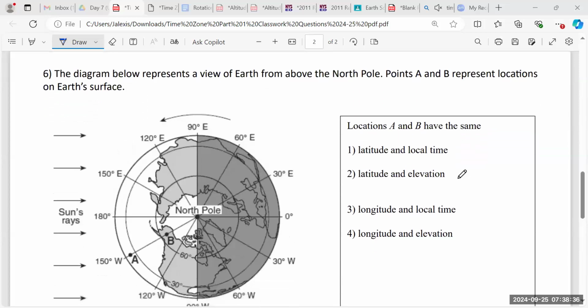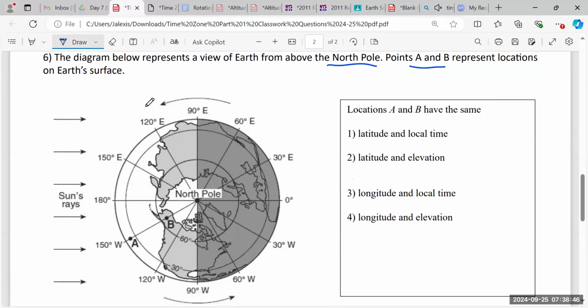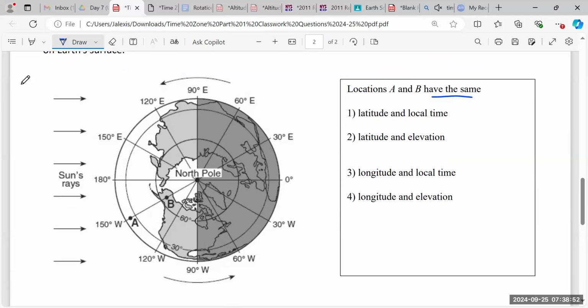And number 7, all right, even though it says number 6. The diagram below represents a view of Earth from above the North Pole. Points A and B represent locations on Earth's surface. Locations A and B have the same what? All right. So A and B are located at 150 degrees west.